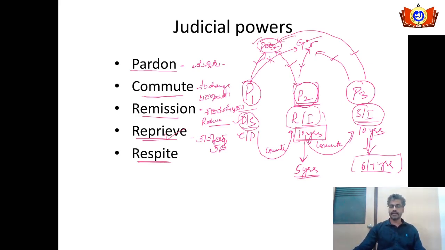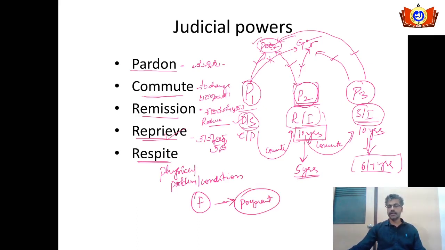When it comes to respite, in this power they consider the special physical problems or the condition of the convict. Suppose a lady has been awarded imprisonment, either rigorous or simple, but she is pregnant or suffering from health issues. By considering this special condition, she will be given a break for some time while she stays in the hospital. So these are the important pardoning powers available with the governor and the president.